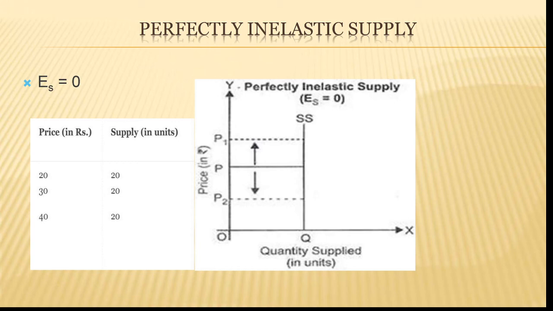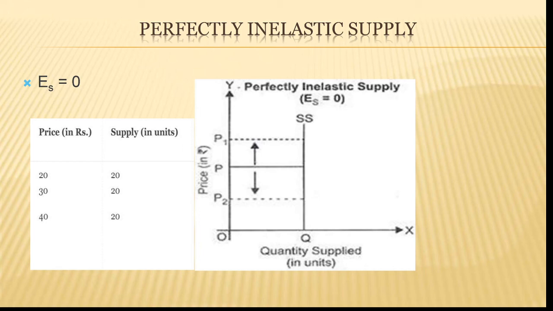So if the price varies, what is the reason for the variation in price? Supply is fixed, but sometimes the price will be varying. The price will be going up to 40 depending upon the season.